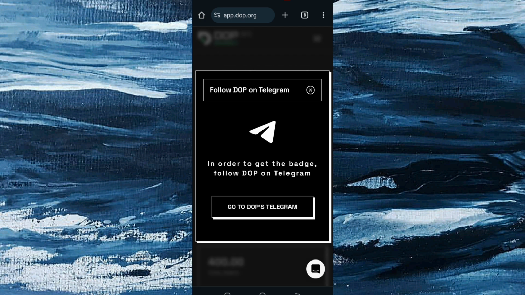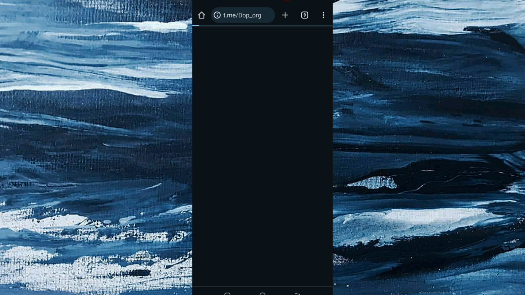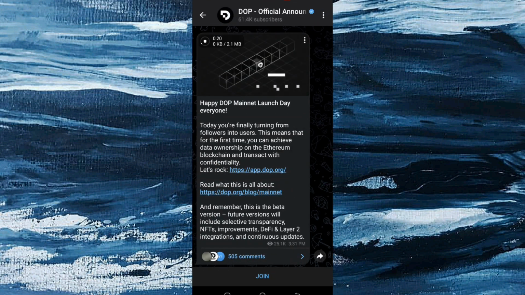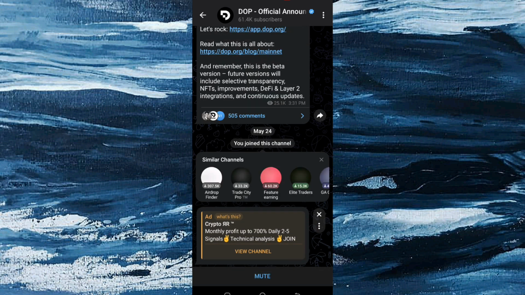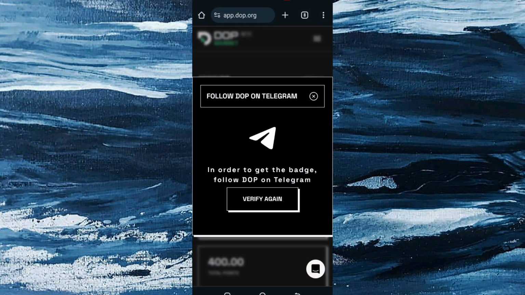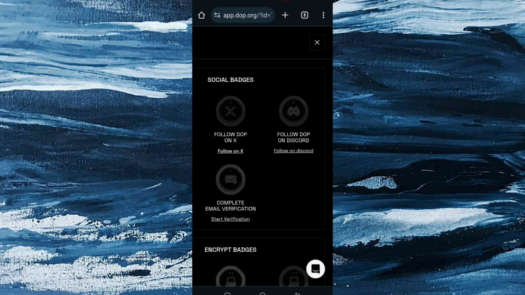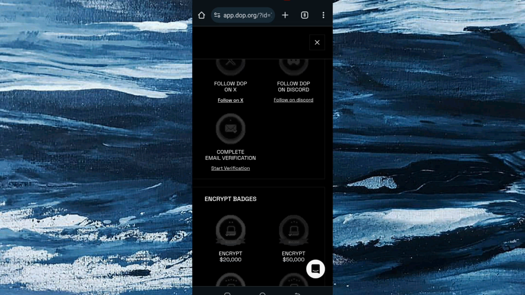So you can see, in order to get the badge, follow DOP on Telegram. I'm going to follow them on Telegram. I click on follow. I'm going to click on join. You can see it right now. I'm going back. I'm going to verify again. So I have done the first one.